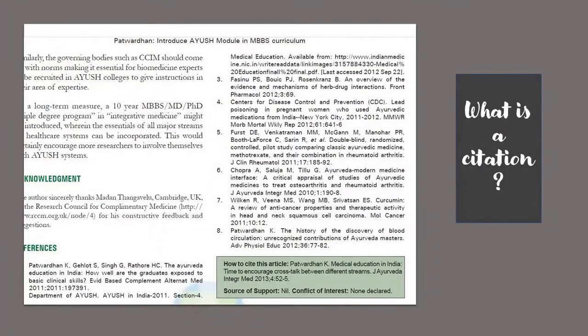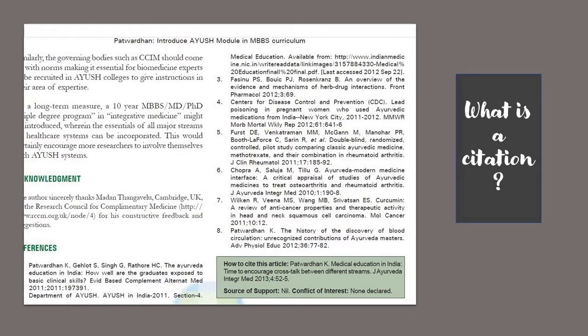Because if you don't understand what a citation is, you won't be able to understand any of the topics that will be discussed in this lecture. So this is a screenshot of a particular published paper, and you can see the references section, right? There are 8 references included in the reference section of this paper.